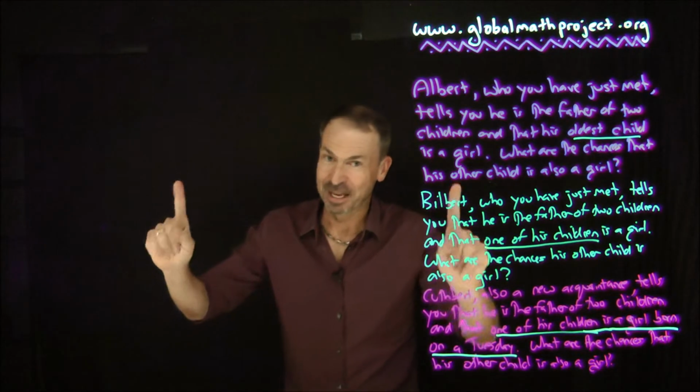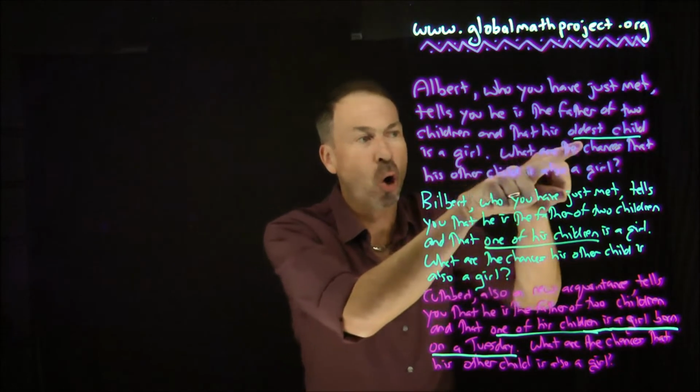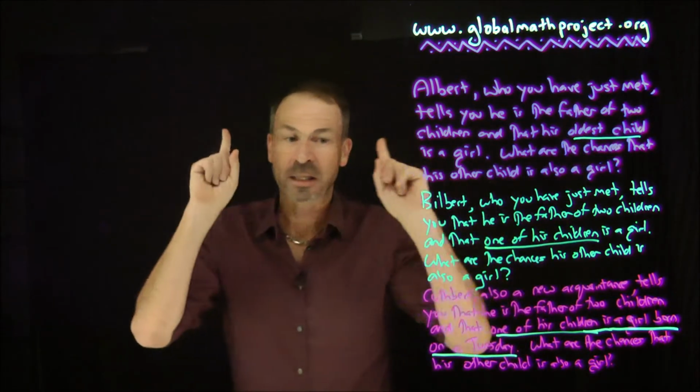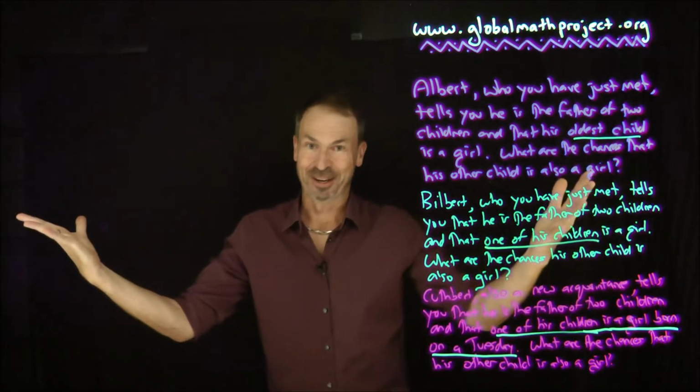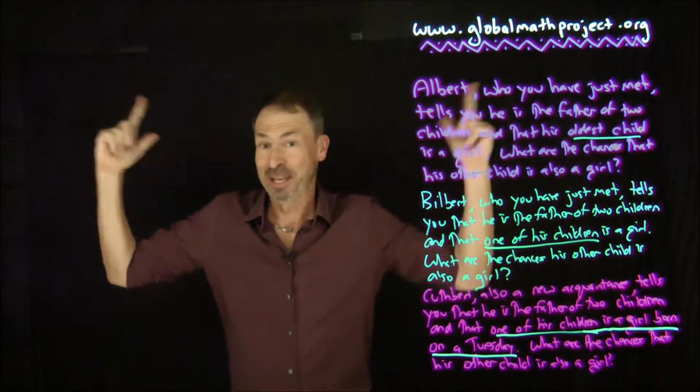Now, did you catch the difference there? There's a slight difference here. Albert specifically tells us his oldest child is a girl, whereas Bilbert just says one of his children is a girl. Okay, maybe it's not that much of a difference. Okay, grand. We'll think about that in a moment.